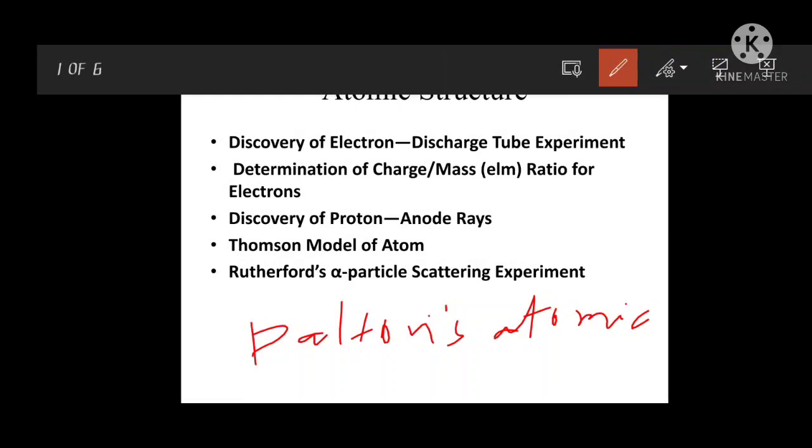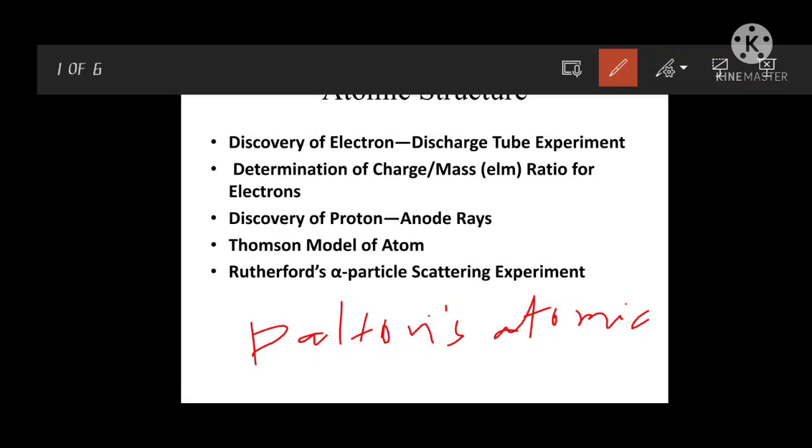Already you studied the law of conservation of mass, the law of conservation of energy, the law of constant composition and multiple proportion. So these three: the law of conservation of mass, the law of constant composition, and the law of multiple proportion. Depending upon those laws, he explained the atomic theory.